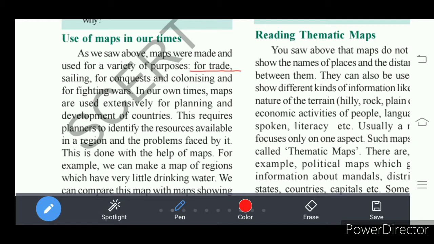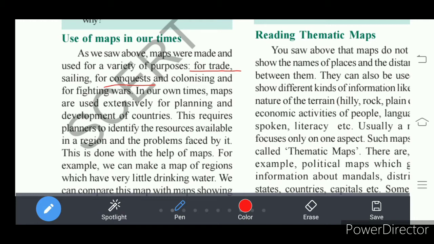And somebody wants to conquer, in the sense occupy, some part of the world. So for that they need to have a map showing what the world looks like, right? Somebody wants to colonize. We know that India was colonized by the Britishers, who set up a very large colony in the world. That means they set up a vast, very large empire in the world.